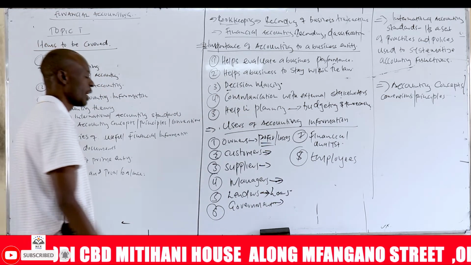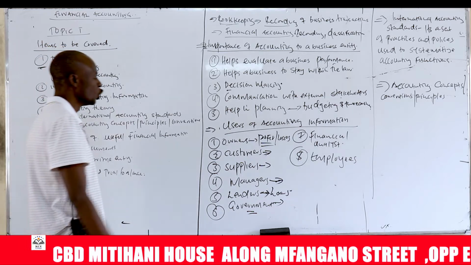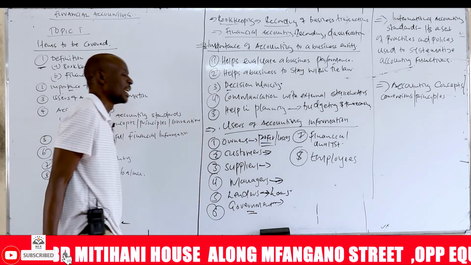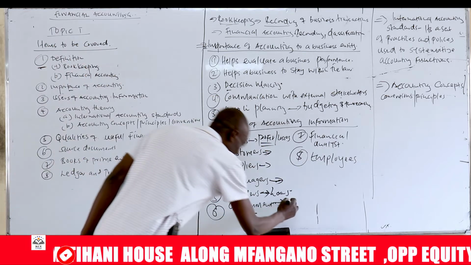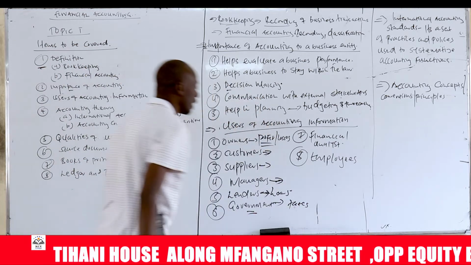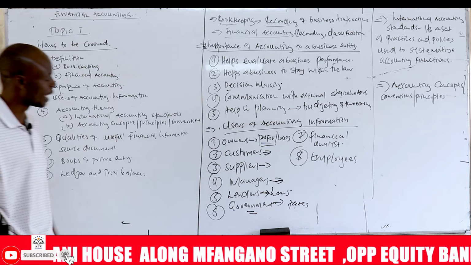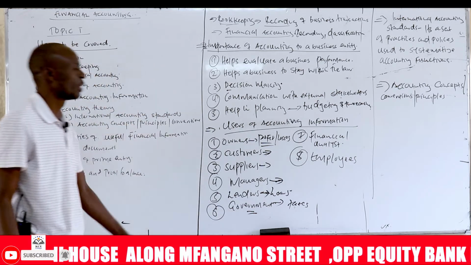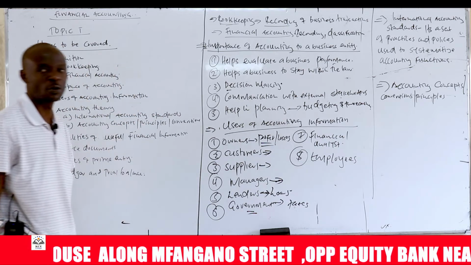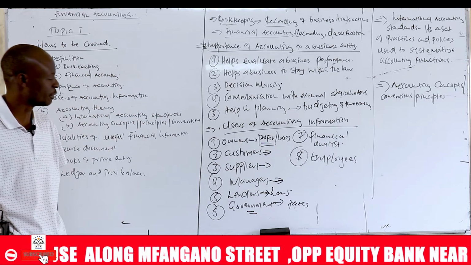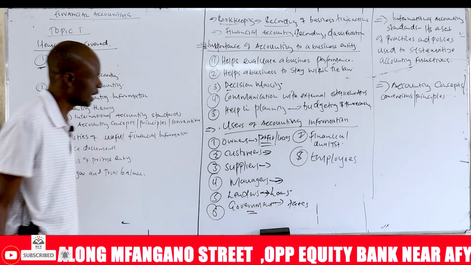And then we have another stakeholder, we call it government. The government provides a conducive environment for businesses, and in return, they would like taxes from the businesses. So they're interested in financial information. It's through the financial information that the government can tell whether the businesses are paying taxes accurately. So the government wants to estimate the amount of money they're going to receive from taxes from businesses, and therefore they're interested in the financial information of any business entity.